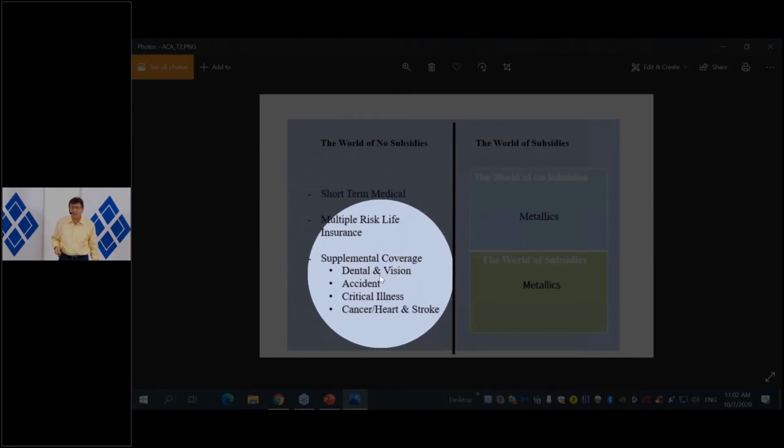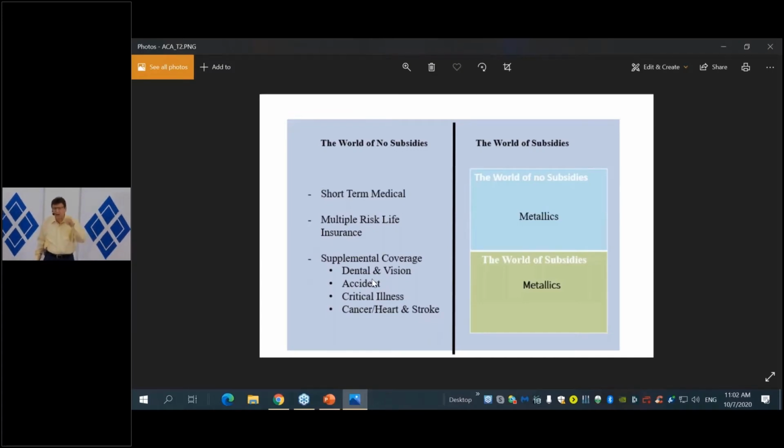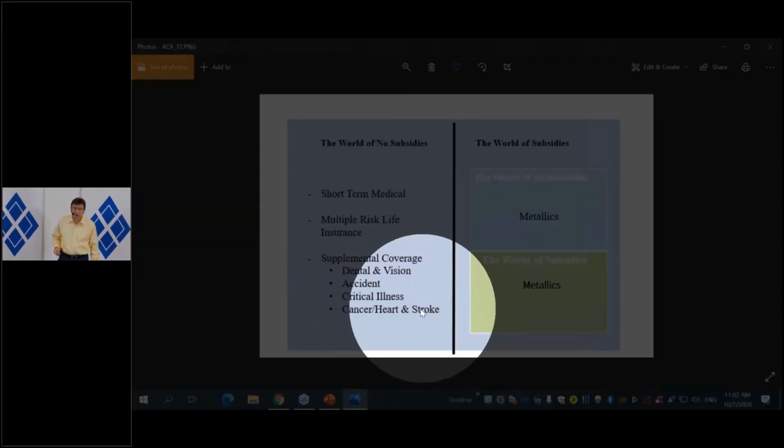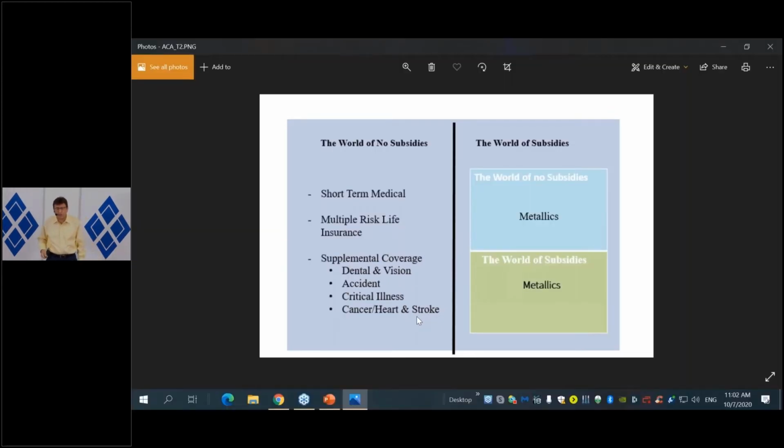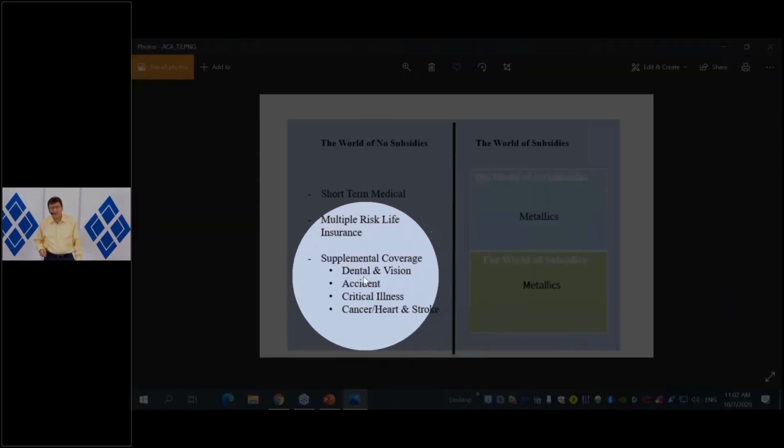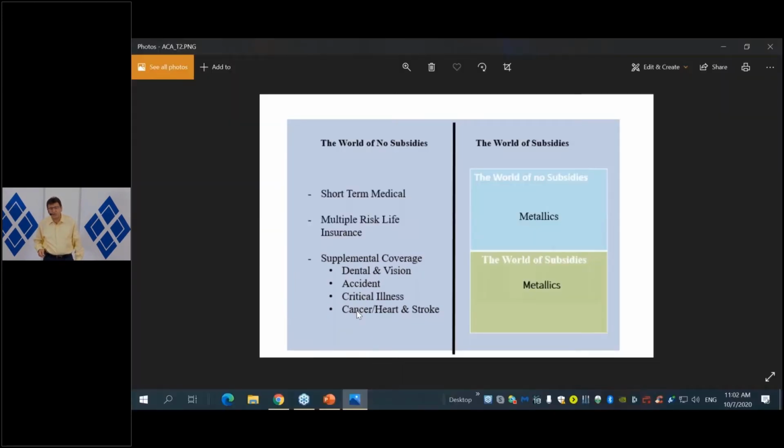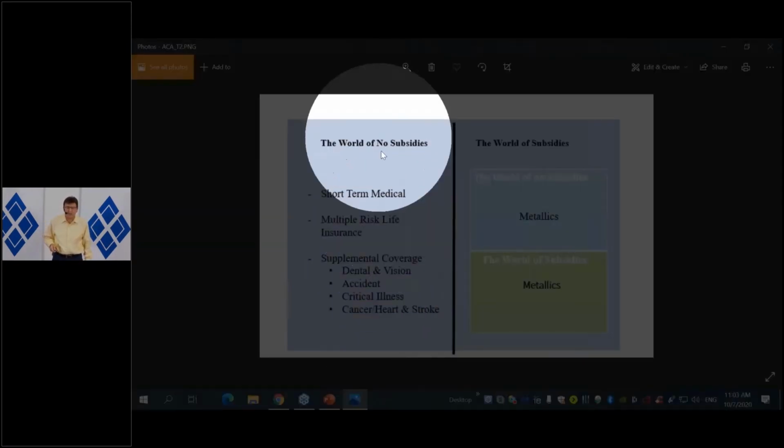And then you have the supplemental coverage, which is very specific. So you can have all different types of individual products, which are very properly priced to cover specific needs. For example, something to cover cancer, or a heart and stroke type of situation, or to cover accidental death benefits. Then you could have some products here which are very efficiently priced, and you can really tailor a package for somebody when you start combining some of the products on this side.